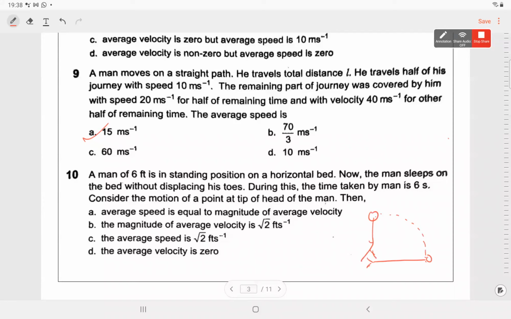Yes, what will be the answer to question number 10? Sir, B. Total displacement divided by total time. Displacement is 6 feet here, 6 feet here. Join them, that is 6 root 2 feet. And time taken is 6. So it will be V.